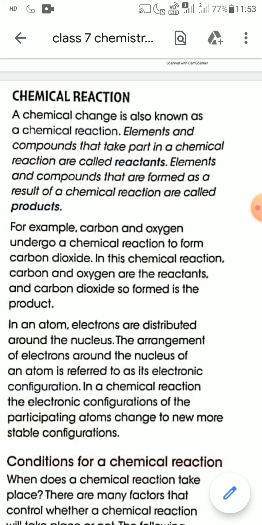That's why we get the new product, that is, new substances are formed in a chemical reaction after the rearrangement of the electronic configuration of the substances that undergo the chemical change.